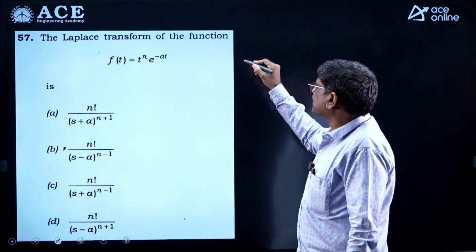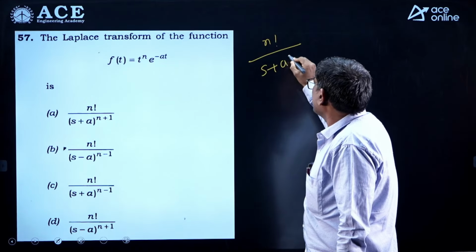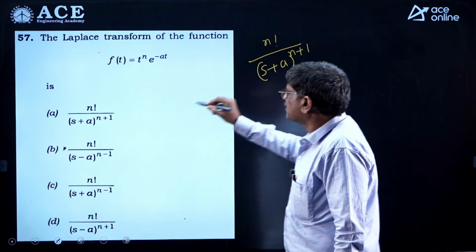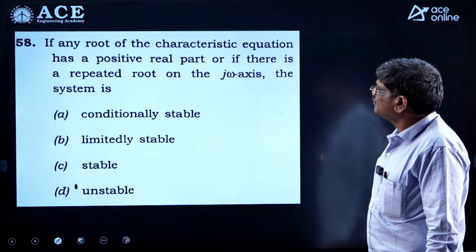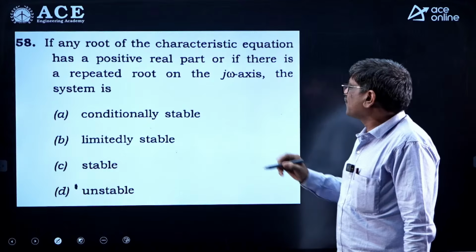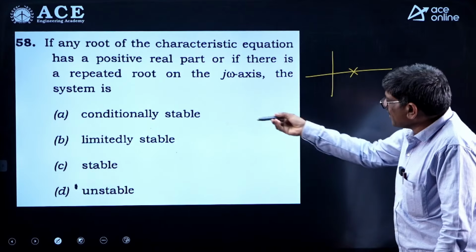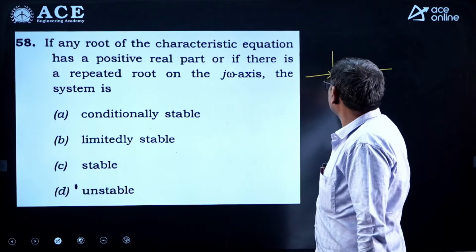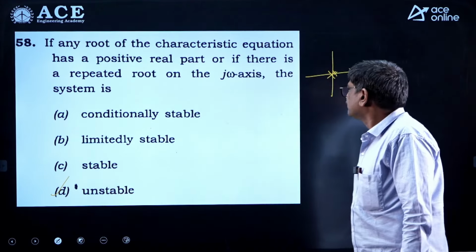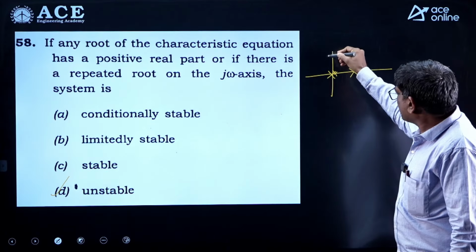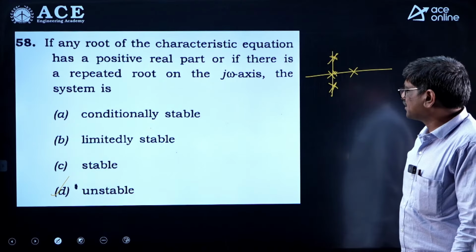Next, just apply Laplace transform, you will get what? n factorial by (s plus a) whole power n plus 1. So the answer is A. If roots of the characteristic equation are positive real, the pole is in the right half, or even if repeated roots are there, the system is going to become unstable. It may be on the origin or it may be repeated roots on plus or minus j omega, then also the system is unstable.